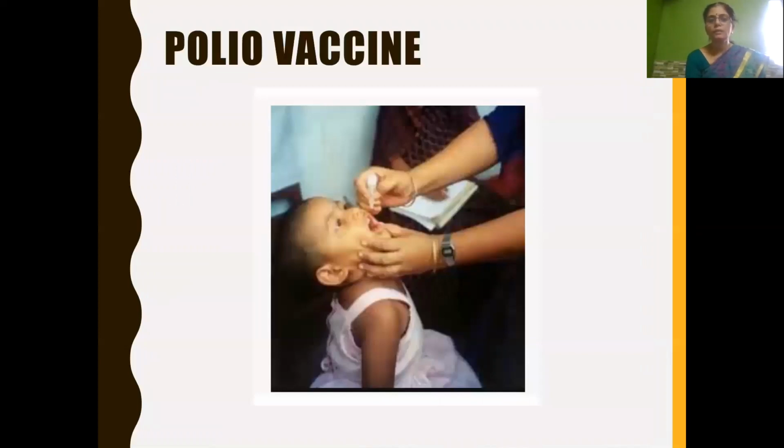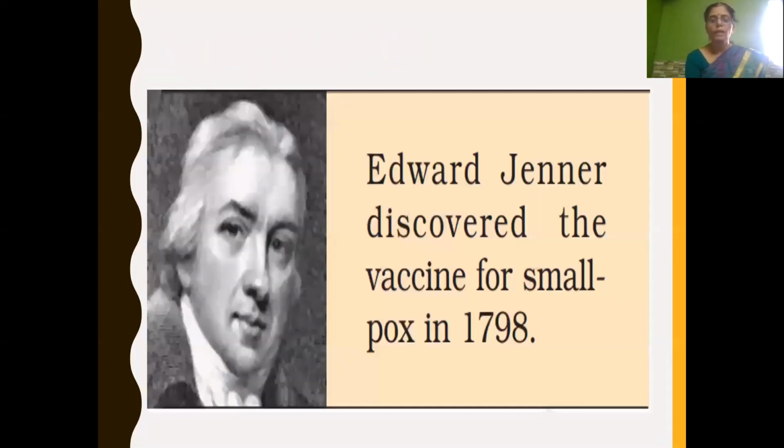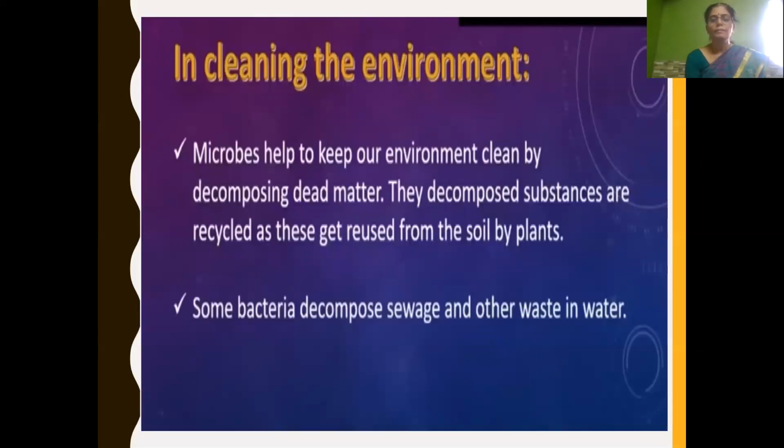And now see here, you can see that polio vaccine is the only vaccine which is given orally. And the smallpox vaccine was discovered by Edward Jenner in the year 1798. And penicillin is an antibiotic, isn't it? Penicillin is an antibiotic. So we have learned about the medicinal use of microorganisms, that is, how they are used to produce antibiotics as well as vaccines.